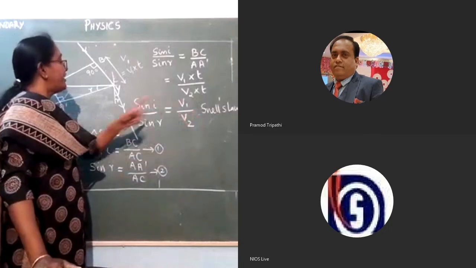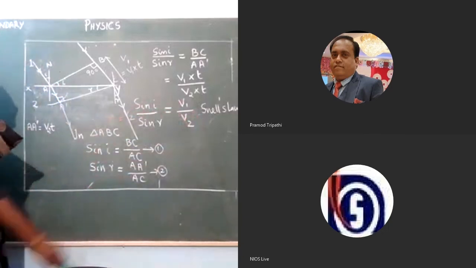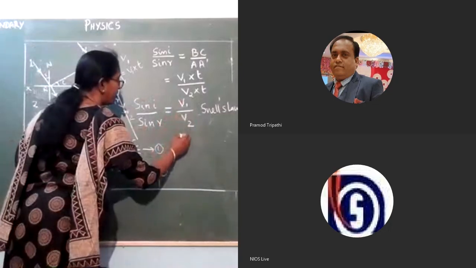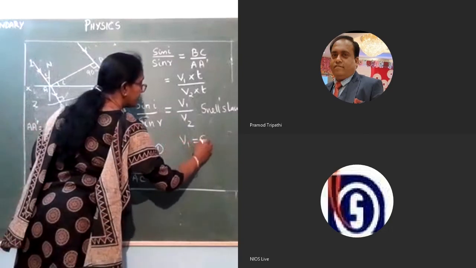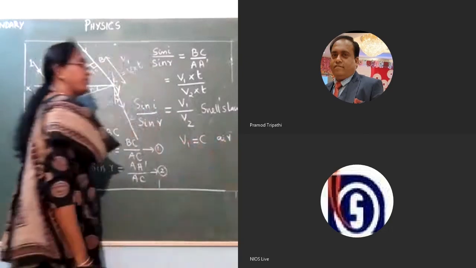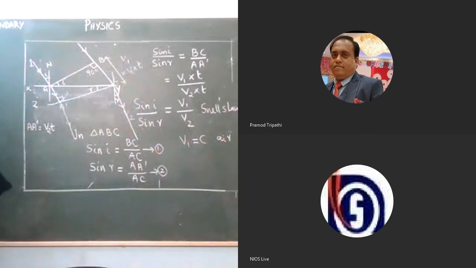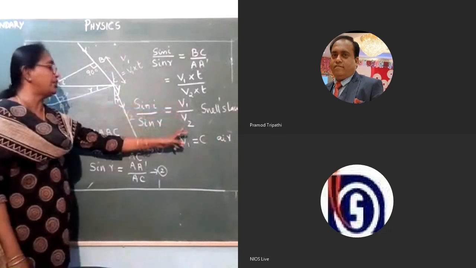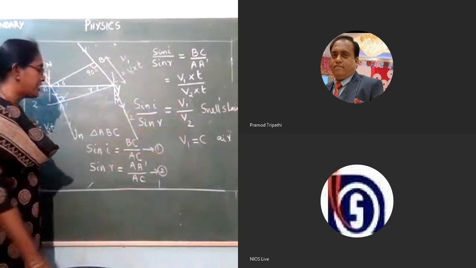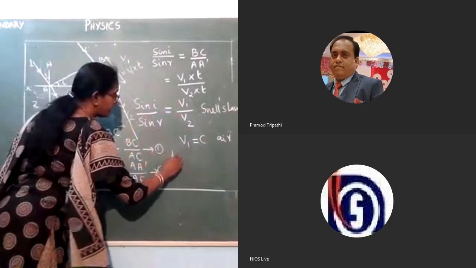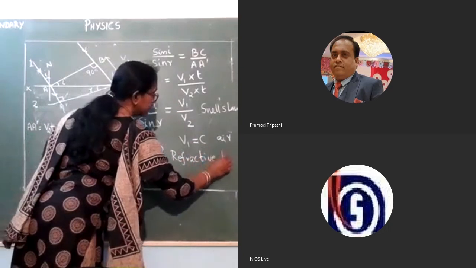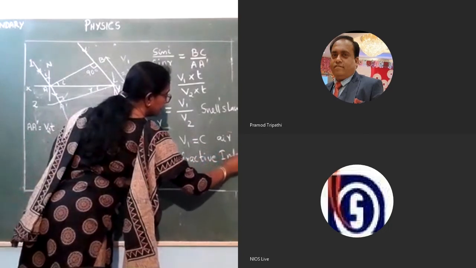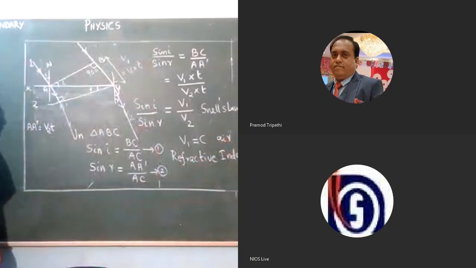So if V1 is air, then this equation we can change. V1 can be changed to the speed of the light as c. V1 can be equal to c if it is air. Speed of light in air is c. So in that case, we will get another constant. So this V1 by V2 is always remaining as a constant. That constant is called as refractive index. Refractive index of a medium.